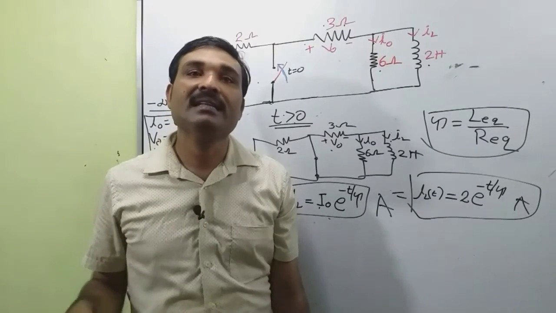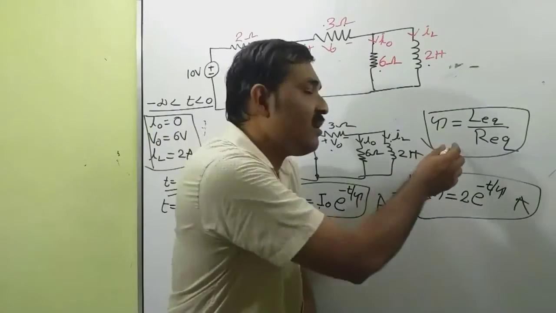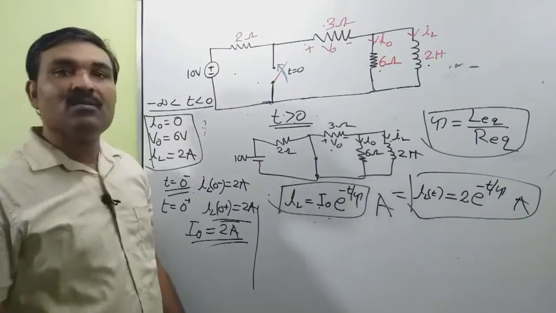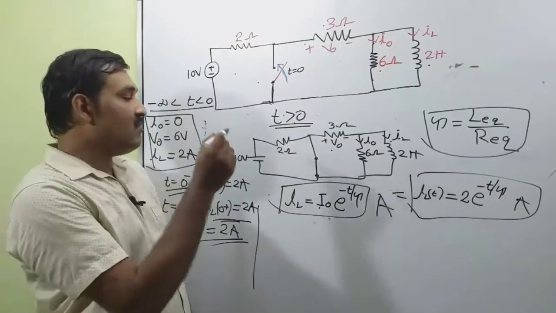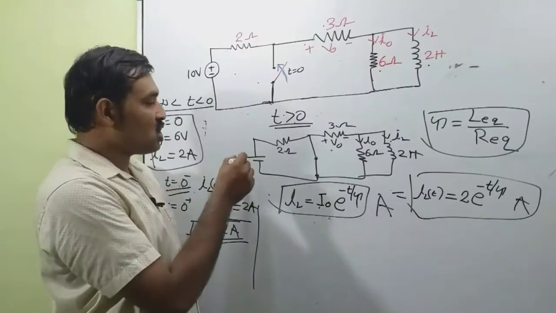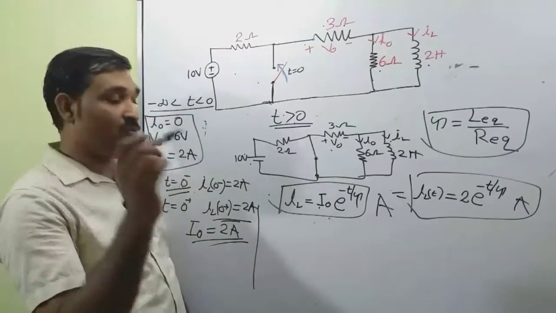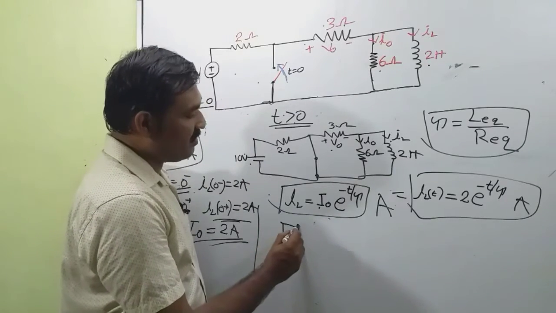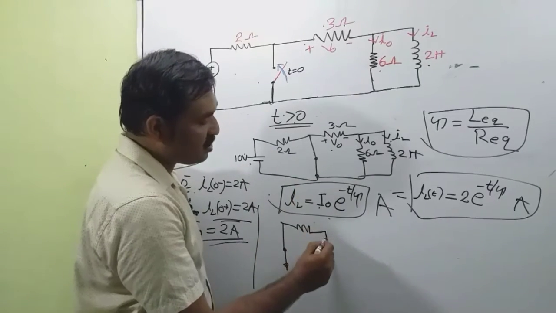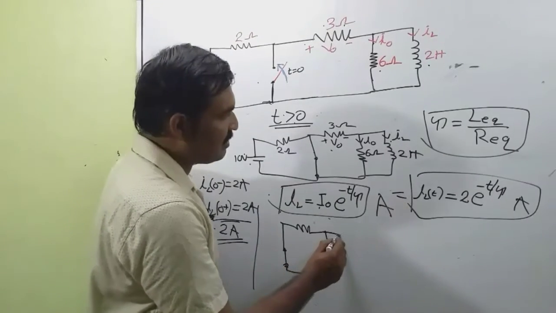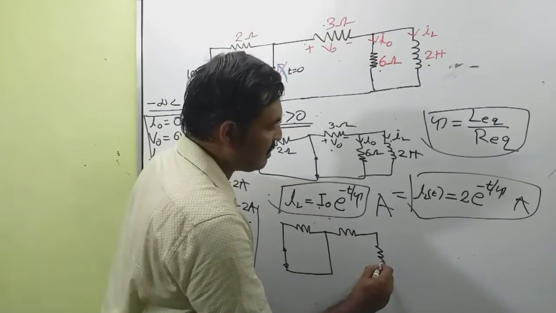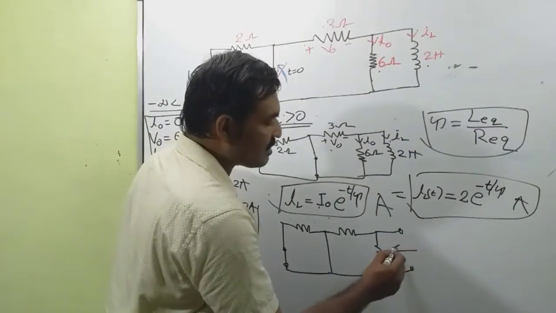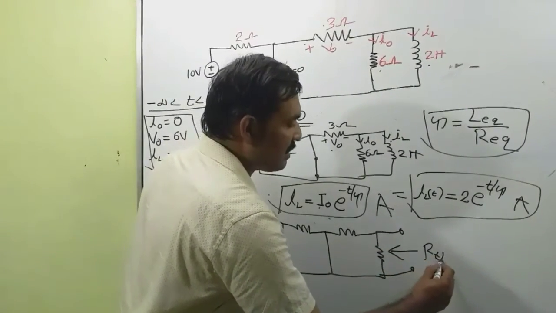Now we want to find the Thevenin's equivalent resistance R equivalent and L equivalent so as to obtain the value of time constant tau. For that purpose, we short circuit the independent voltage source of 10 volt. Then we have a 2 ohm resistance, here is a short circuit path, then a 3 ohm resistance and a 6 ohm resistance. We disconnect the inductance. So this is the RTH.